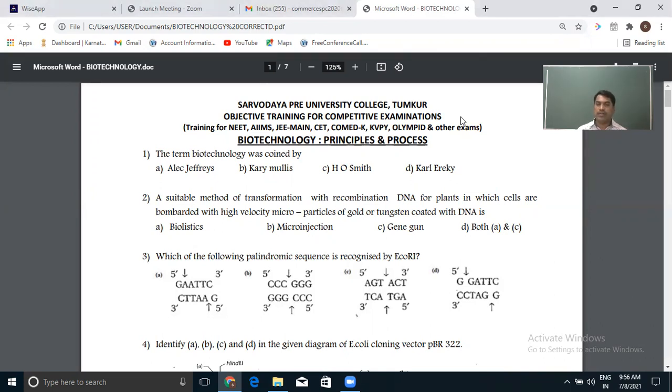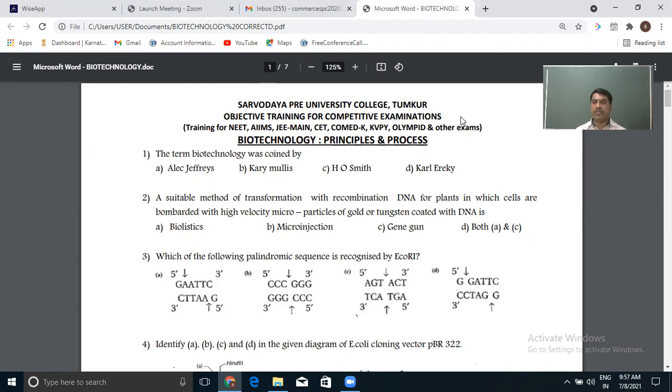Under which, there are different tools we use in this technology for manipulating the genetic makeup of an organism. Therefore, to understand those tools, you must have a synoptic idea, such as the vector, one of the tools in recombinant DNA technology, usually for carrying the genetic material or gene of interest, a foreign gene.